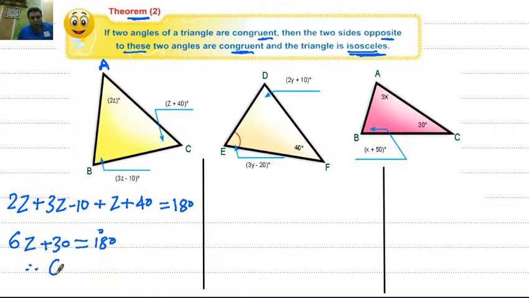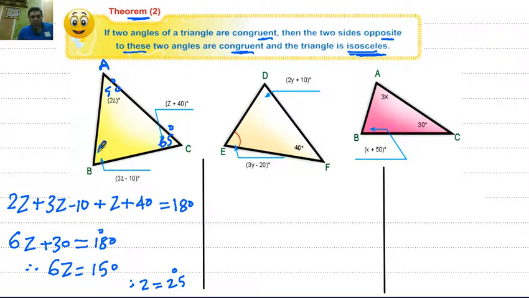Then Z equals 150 divided by 5, then Z equals 30 degrees. Then this angle is Z, Z plus 40, and 3Z minus 10.